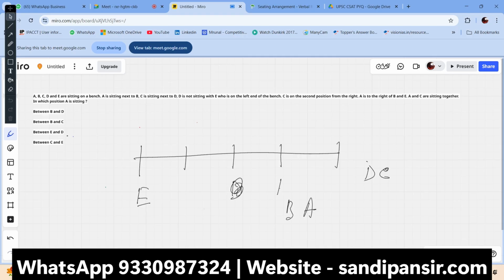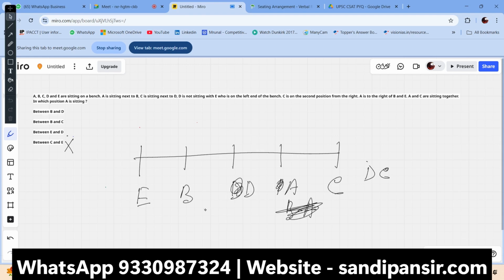Yeah, there is a way. We can put in the logic that A and C are very similar. That means we can put A is to the right of B and E. B and A should be there, and A and D and C. Yeah, that's the way it should be. That means D and C. What is the position of A sitting? A is between B and D. You cannot B and C. You cannot E and D. You cannot C and E.